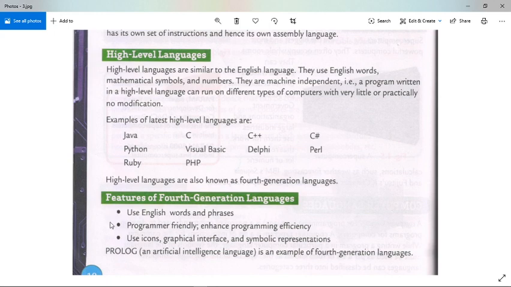Some features of high-level languages: It uses English words and phrases. It's very program-friendly. Enhance programming efficiency. Use icons, graphical interface, and symbolic representations. Prolog, an artificial intelligence language, is an example of fourth generation language.